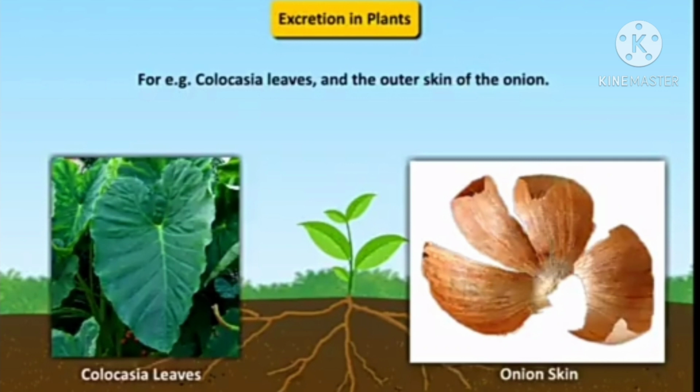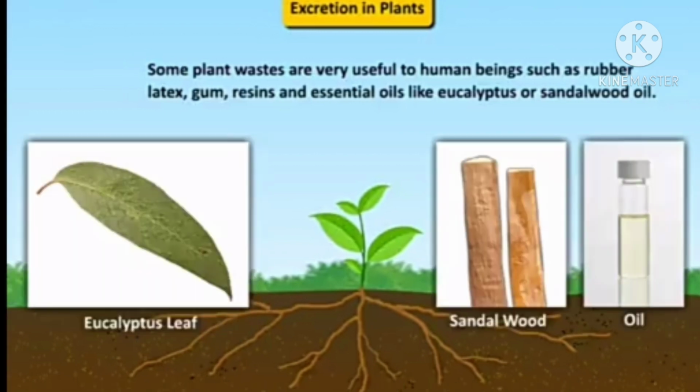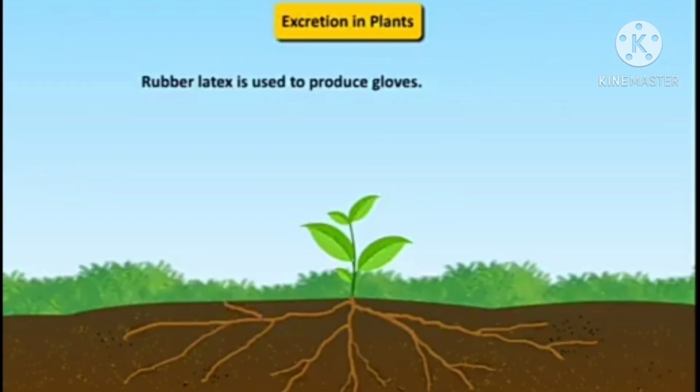Next is the example of the outer skin of the onion. Some plant wastes are very useful to human beings, such as rubber, latex, gum, resin and essential oils like eucalyptus and sandalwood oil. Latex is used to produce gloves. So these all are the excretory materials that are excreted by plants.